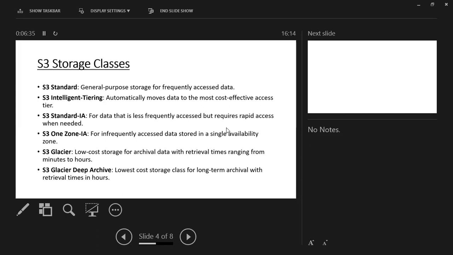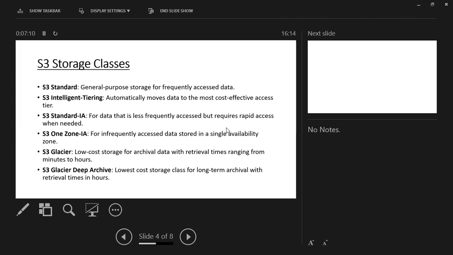Suppose you have multiple directories, files and folders in S3 storage, but you didn't use a file for a long time. S3 Standard-IA categorizes all the files, directories or folders that are rapidly used or not rapidly used.